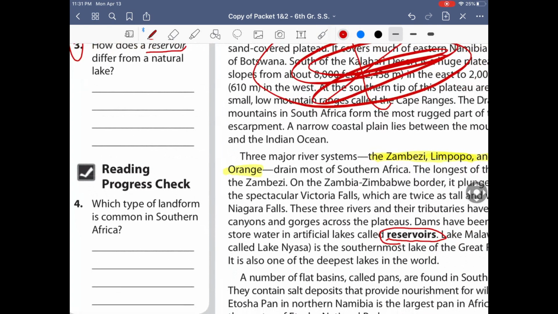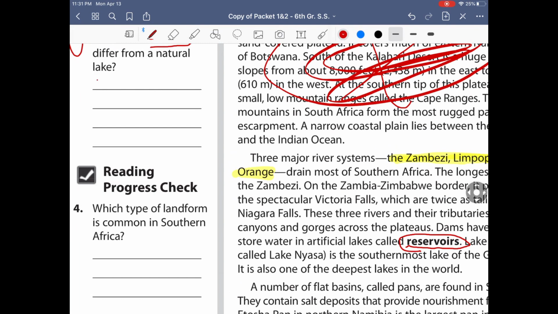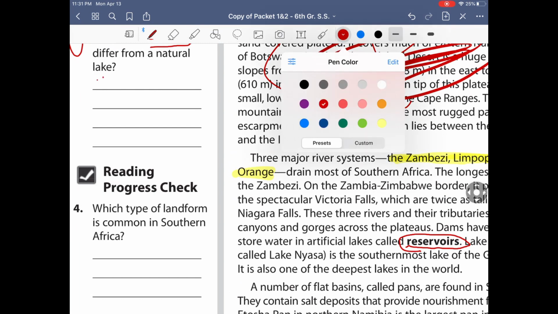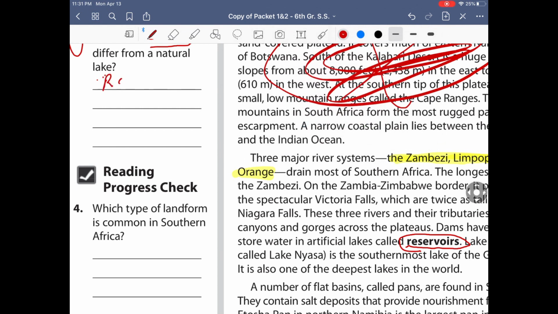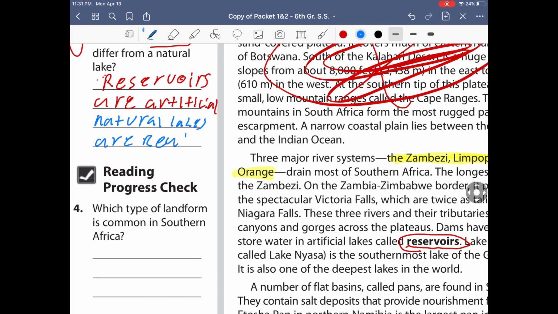So reservoirs are artificial, and natural lakes are real. Okay, so you can go ahead and write that down if you need to.